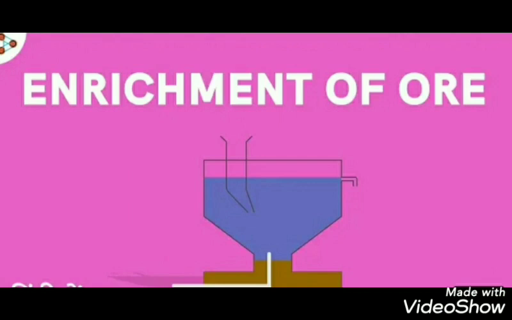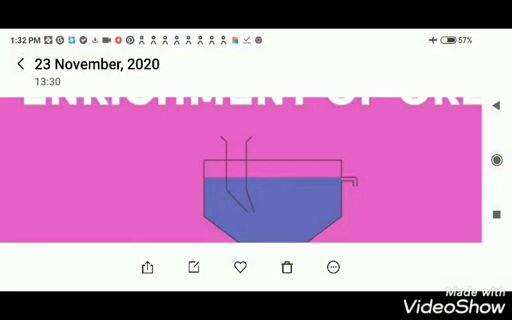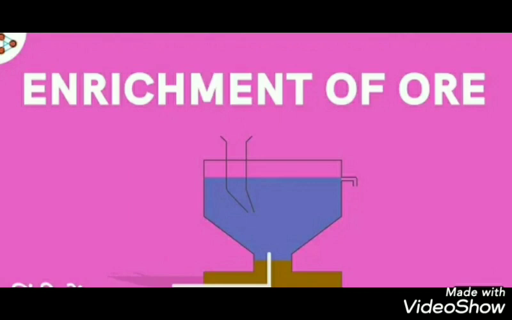Ores mined from the earth are usually contaminated with a large amount of impurities such as soil, sand, etc. These impurities are known as gangue particles. The impurities must be removed from the ore before the extraction of the metal.